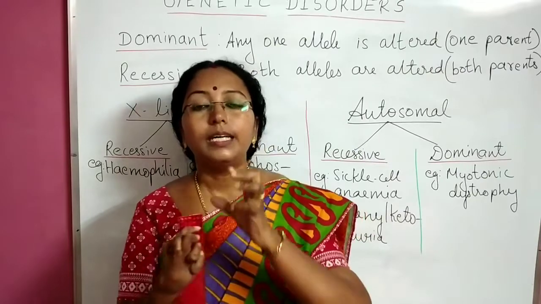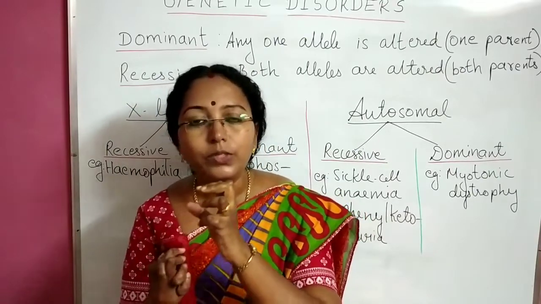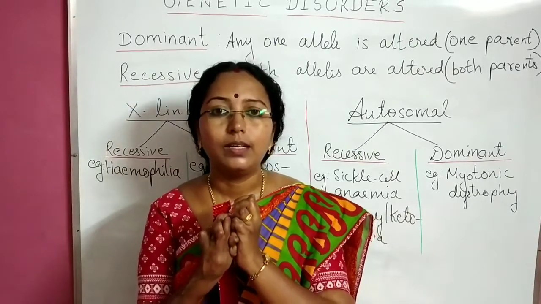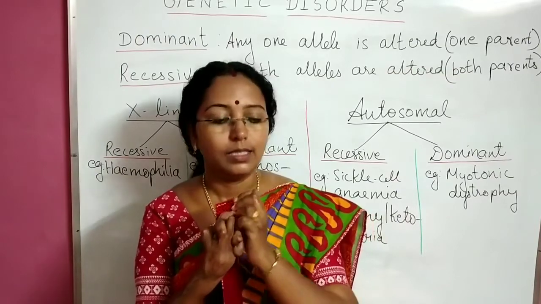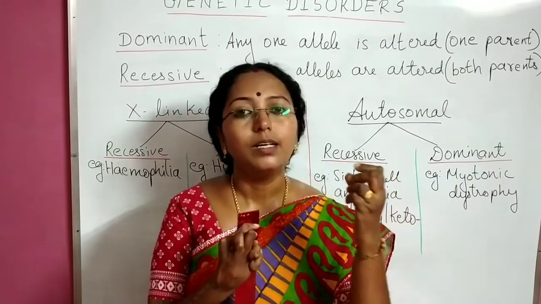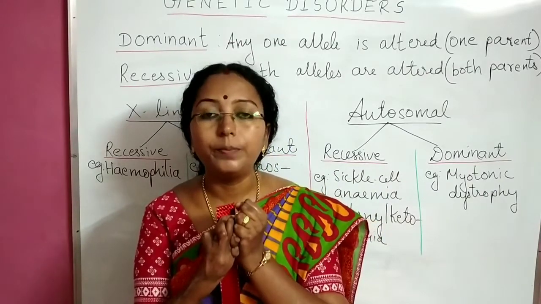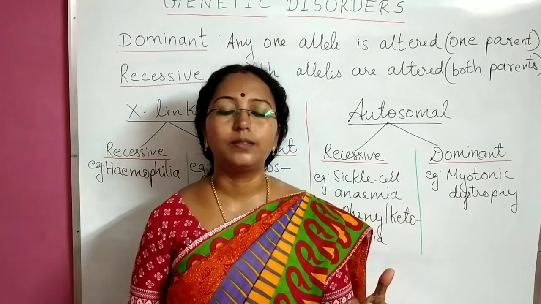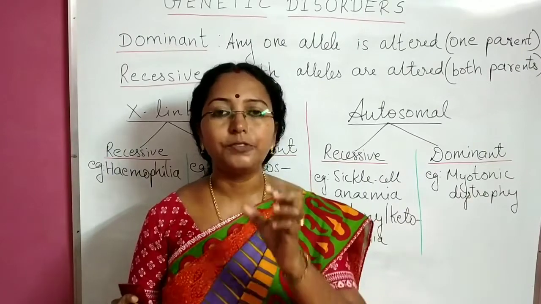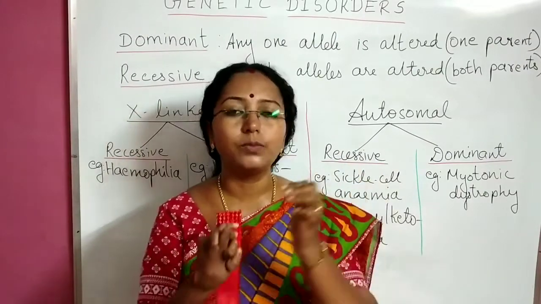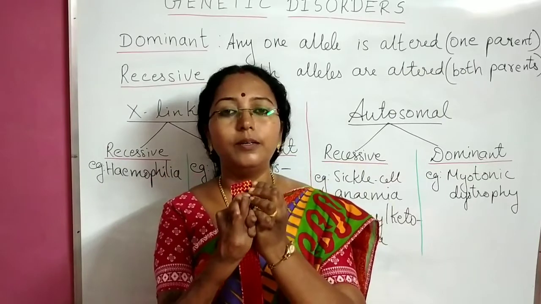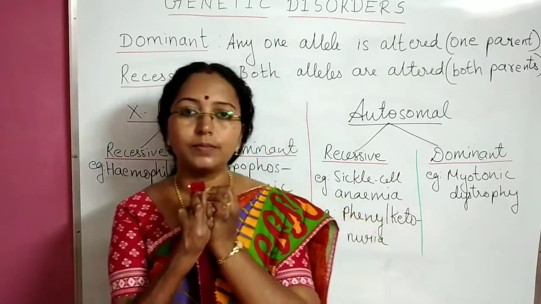Imagine the gamete from the female individual having the normal allele is fusing with the male gamete with the normal allele. What will be the progeny? Normal. That is the first case, normal allele fusing with normal allele from both the male and female gametes.